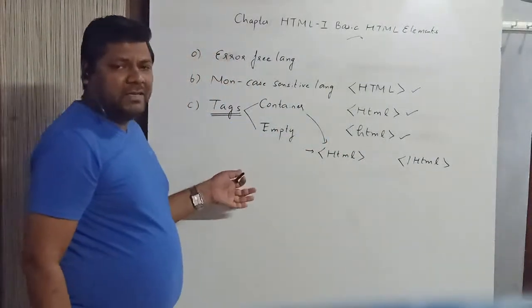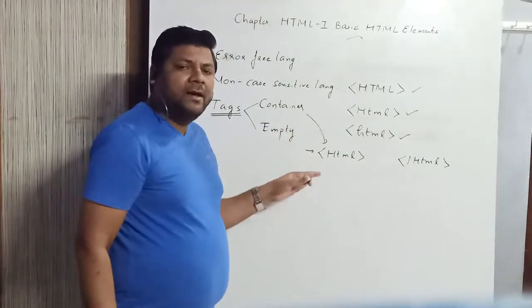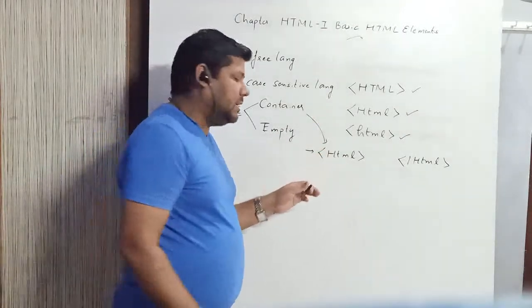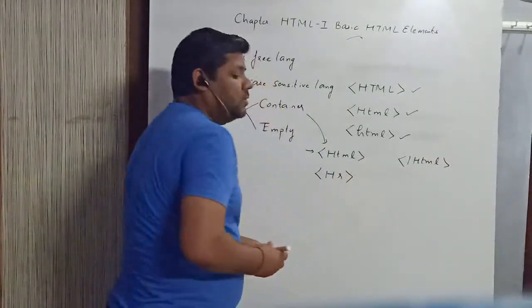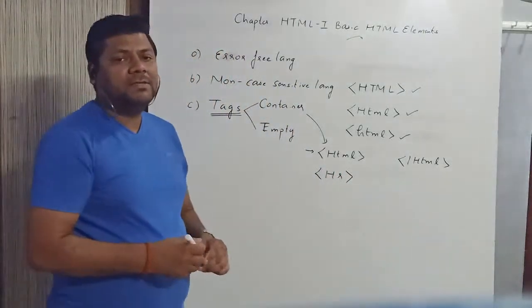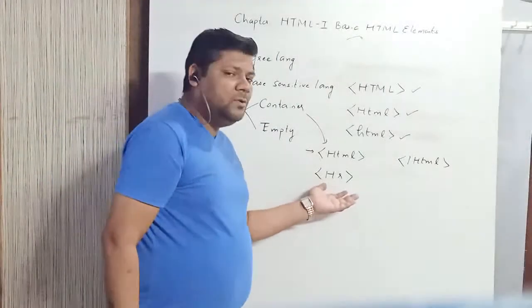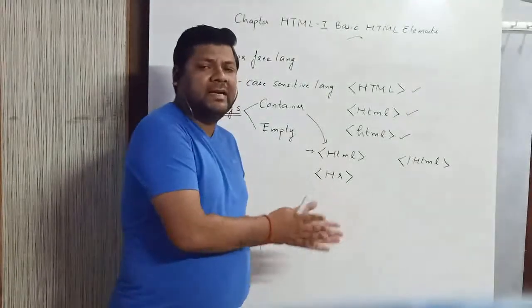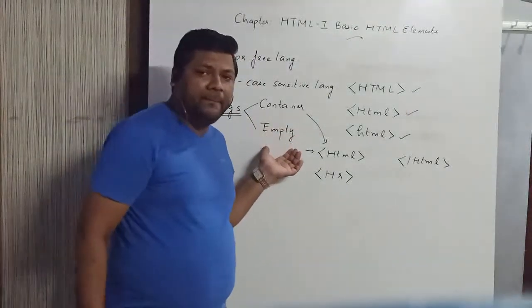Okay. And second one is the empty tag. The tags which do not need to be closed are called empty tags. For example, the HR tag. There is one tag called HR or horizontal rule tag that is called an empty tag. Why? Because we have to directly use it and there is no need to close that tag. So this is the concept of container tags and empty tags.